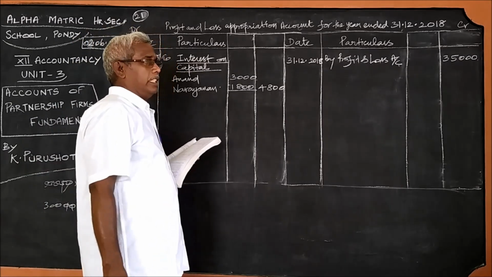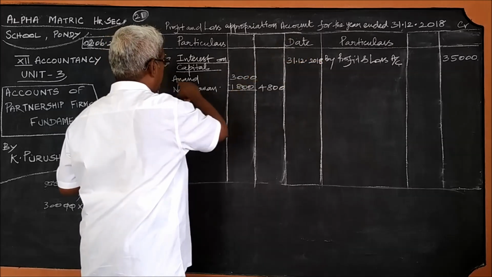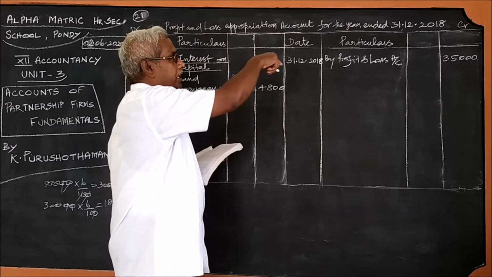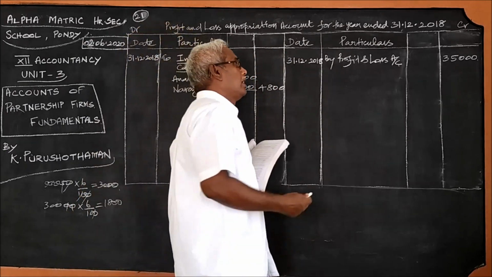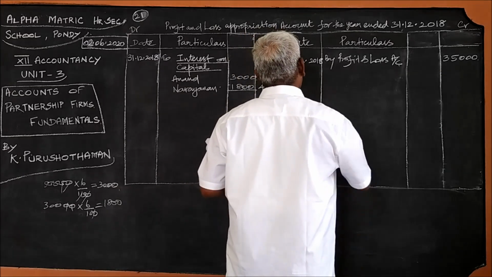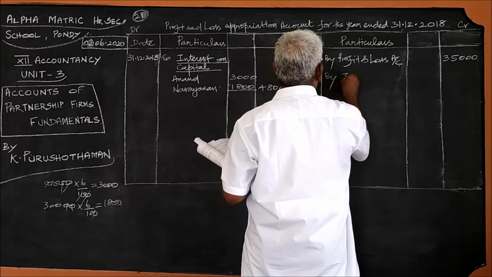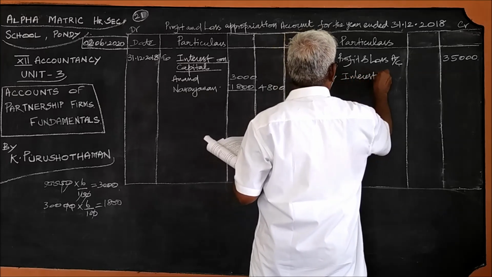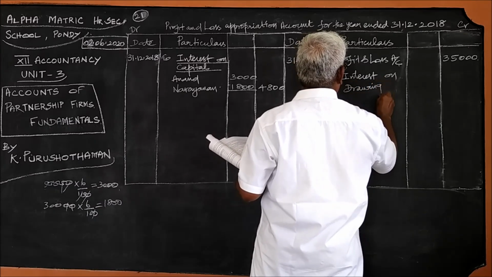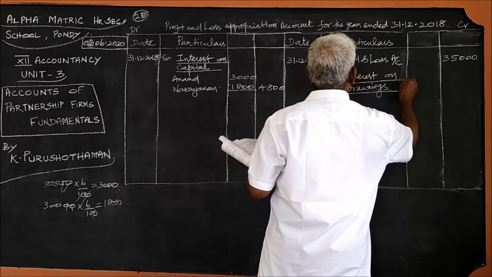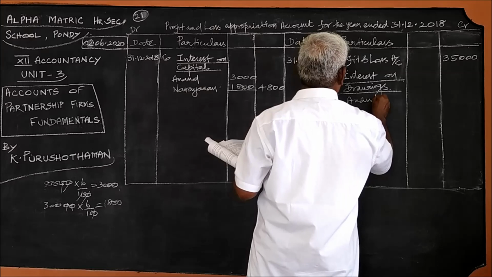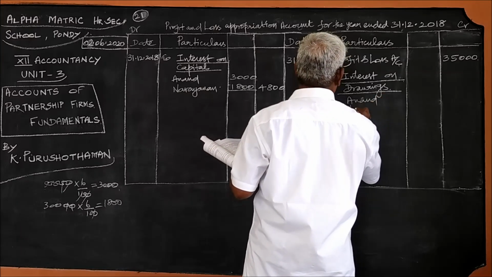I said in the capital account, this appeared on the credit side. Now it is appearing on the debit side. Interest on drawings usually appears on the debit side, but that will appear on the credit side because this account is the account of the business. So here, interest on drawings: Anand, Narayanan.